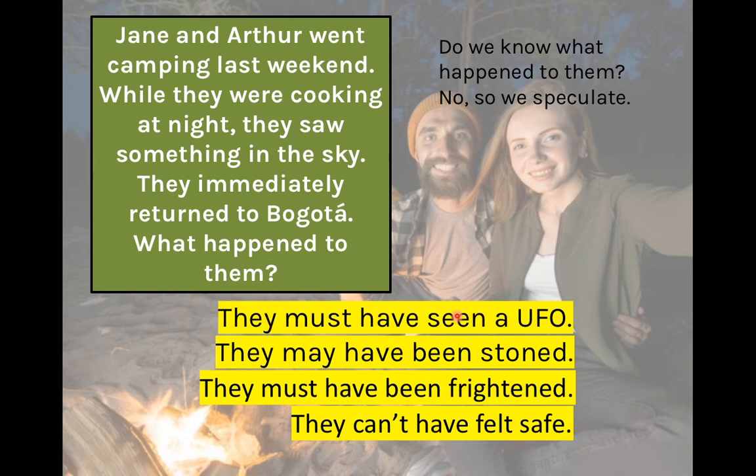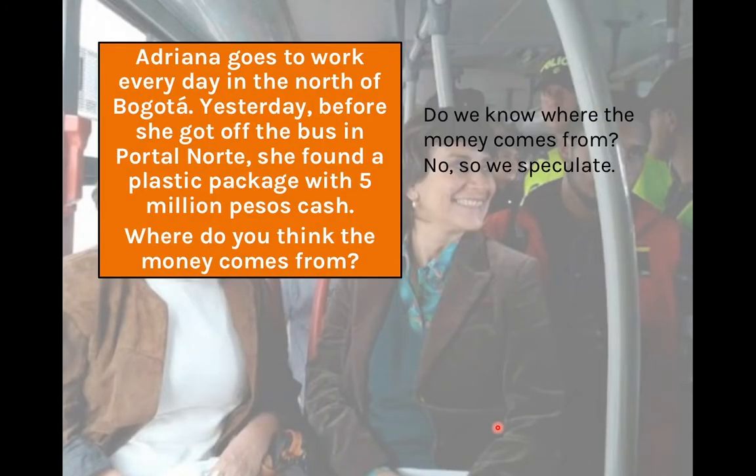Remember, we use must have and the past participle when you are 99% sure that something's possible. You use may have and the past participle to say that you are 30 to 50% sure that something's possible. You use can't have plus the past participle when you have a very small percentage of certainty that something is possible. Let's go with the second example.